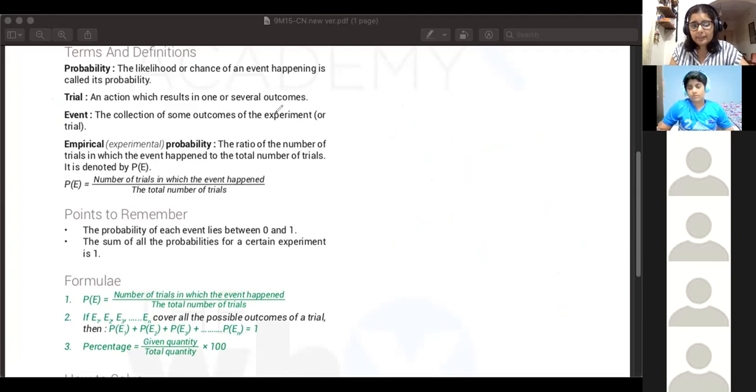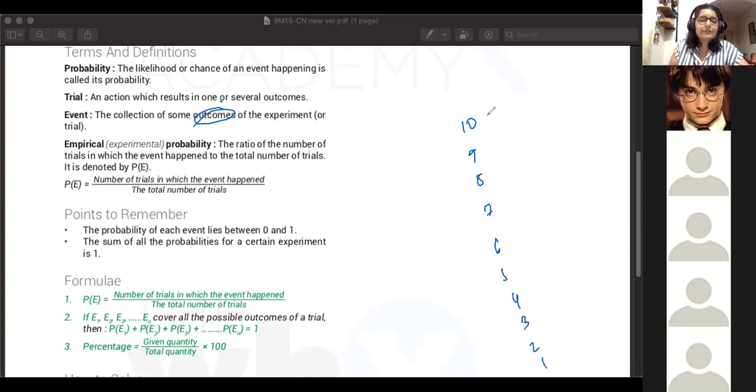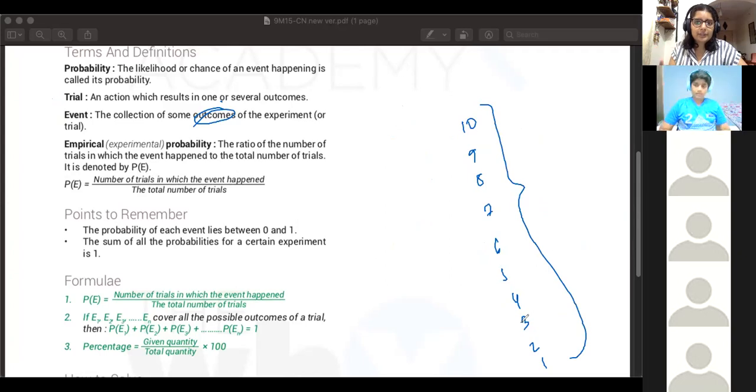Now, probability is the likelihood of one of these outcomes happening. Like writing the test, you may have 10, 9, 8, 7, 6, 5, 4, 3, 2, 1. If it's a test on something that you absolutely don't know, completely new, with no other variables, it is a completely fair experiment. Fair experiment means there's no tampering happening there. Like when you're tossing a coin, if it is a fair coin, either heads or tails can come.